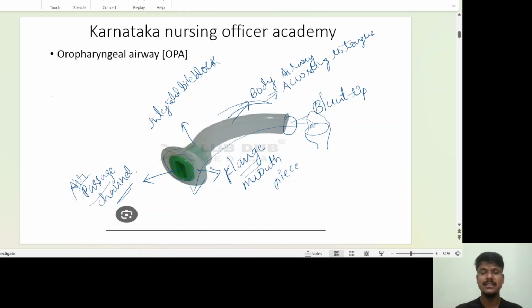This is a basic airway device which is used in almost all your basic BLS, ALS, ILS and so on. We use it as an airway device.